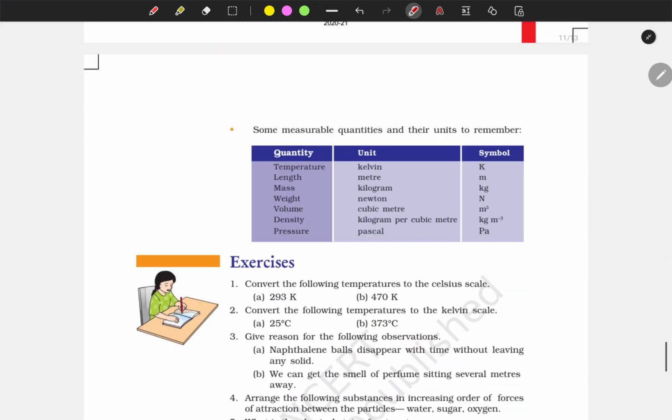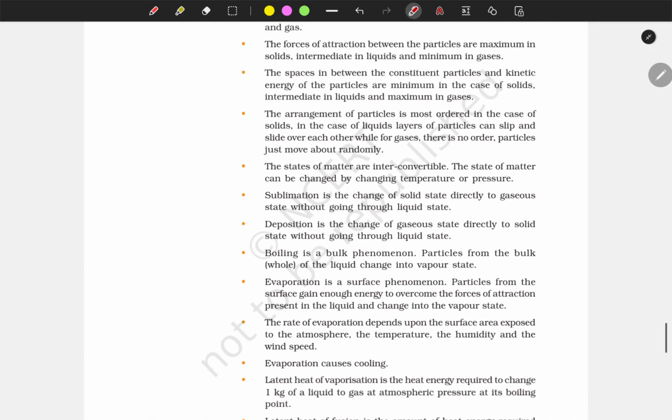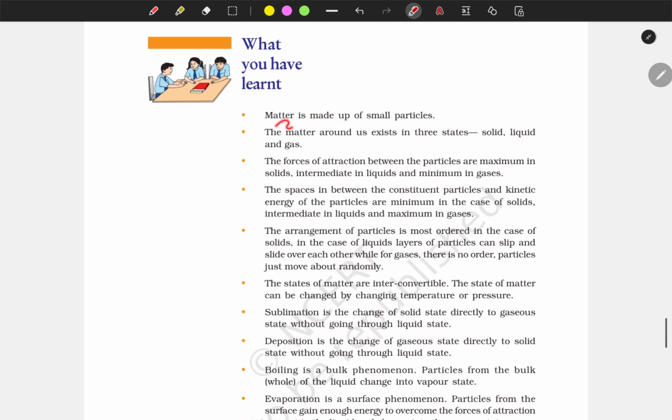So this is the end of the chapter, and we are going to discuss what we have learned. The matter is made of small particles. The matter around us exists in three states. There are also two more states which usually do not exist around us.